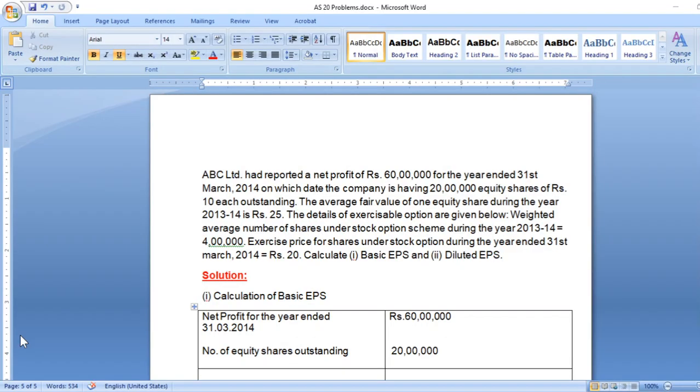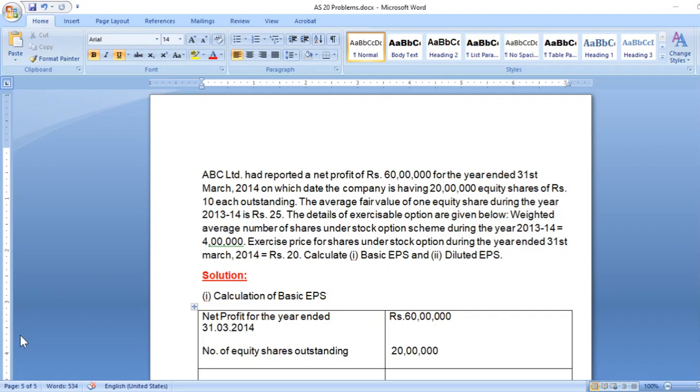So this is the question actually. ABC Limited had reported a net profit of rupees 60 lakh for the year ended 31st March 2014, on which date the company is having 20 lakh equity shares of rupees 10 each outstanding. The average fair value of one equity share during the year 2013-14 was rupees 25.